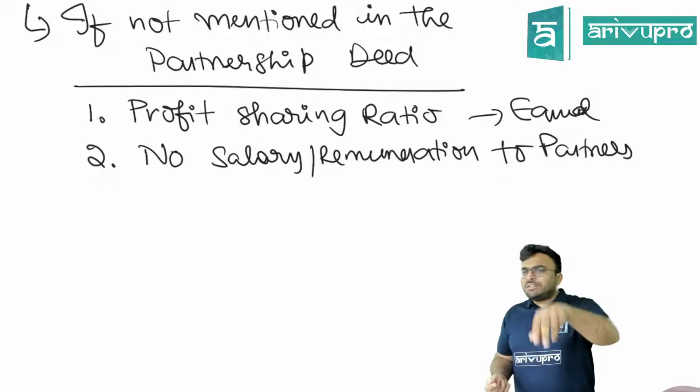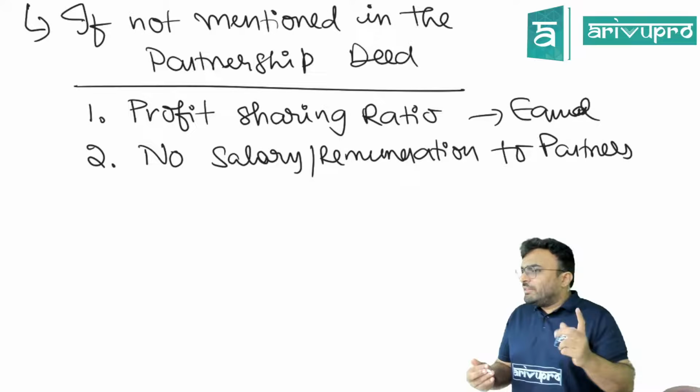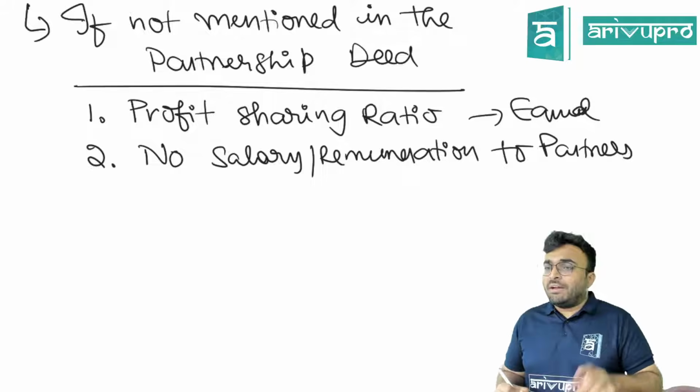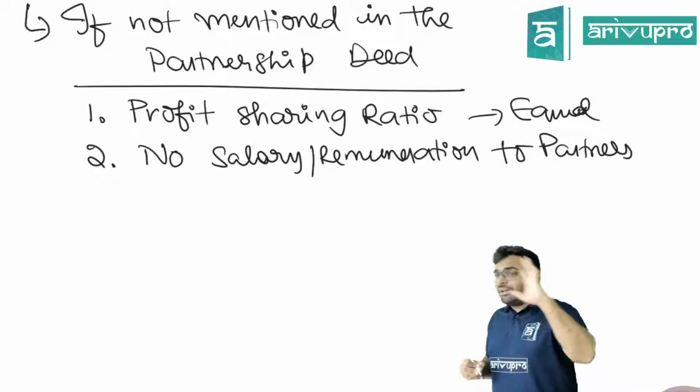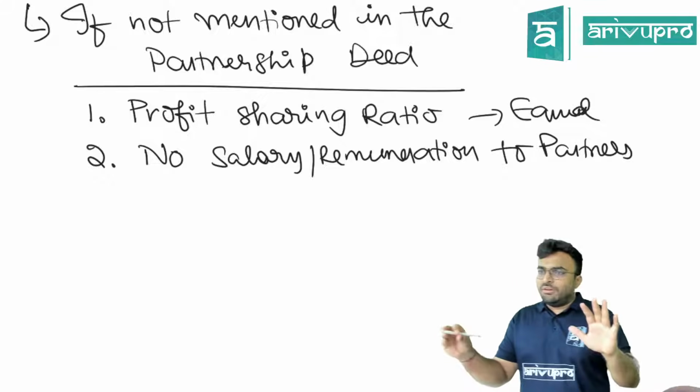So apart from investing money, if they come and work every day, taking care of day-to-day activities, they have to get salary also for spending time here. So no salary or remuneration to partners if it is not mentioned or if it is not agreed. If it is agreed, allowed. If it is not agreed, not allowed. Clear?